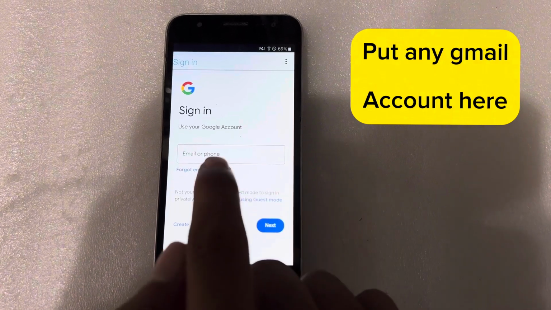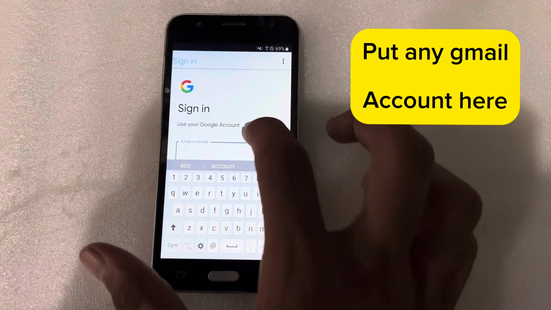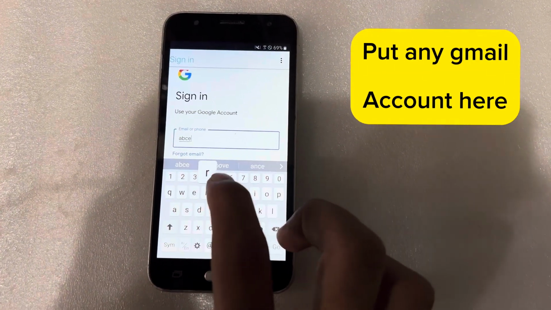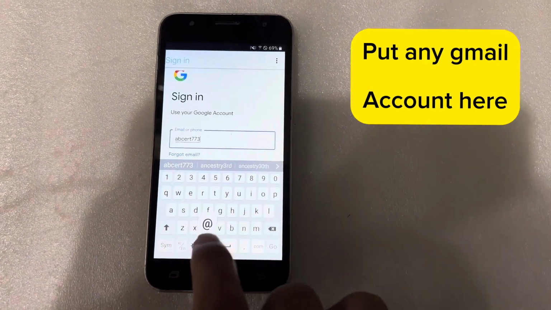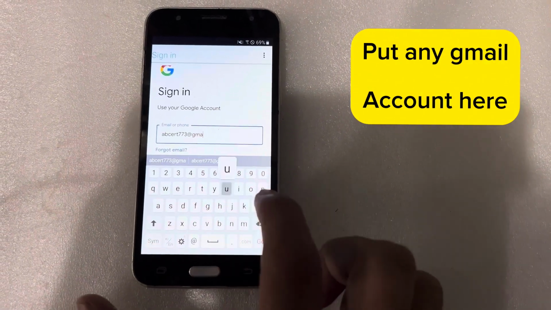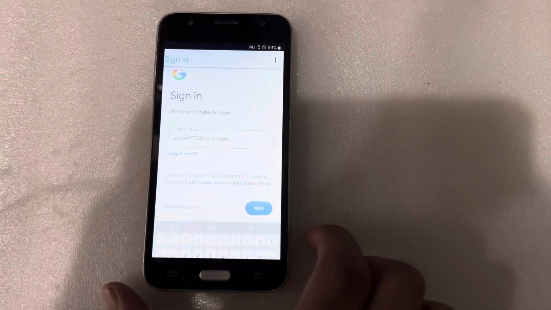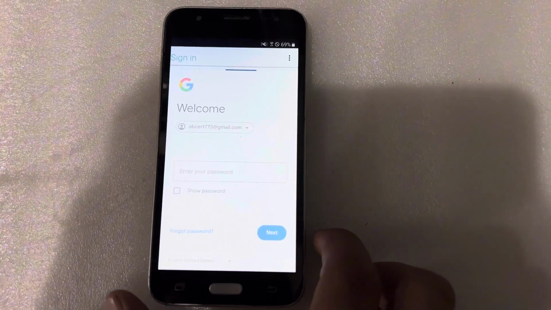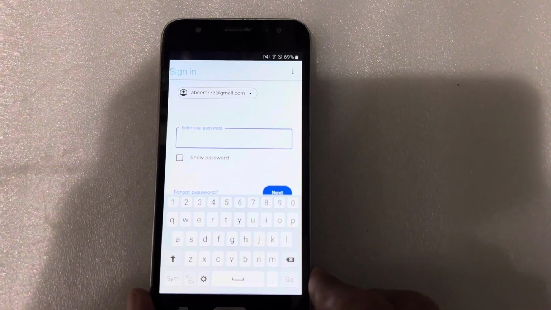I will add here a Gmail ID. Any Gmail ID you can add here. I have my Gmail ID, it is the red gmail.com. Go. Now I will put the password of this ID.